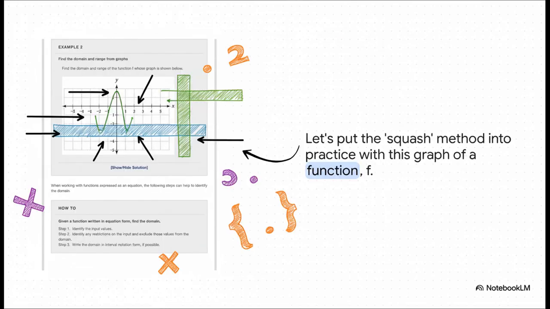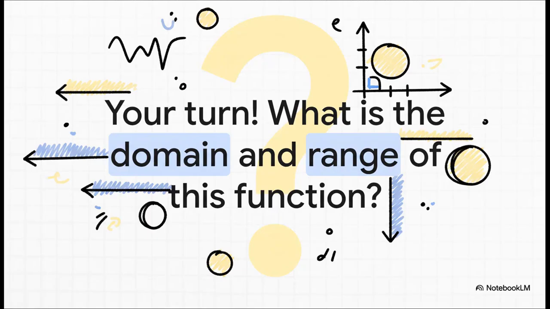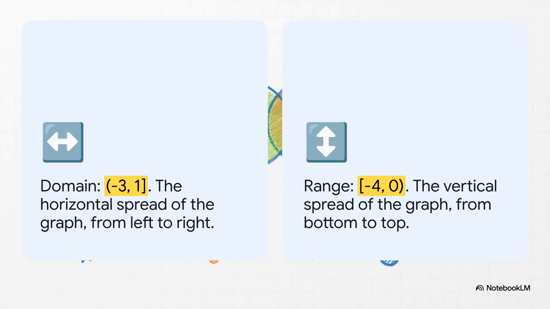Okay, let's put this into practice. Here's a new graph. Using that squashing or shadow method, I want you to take a look and see if you can figure this one out. It's your turn. Go ahead and use that squashing method. Pause for a second if you need to. See if you can figure out the domain, that's the horizontal spread, and the range, the vertical spread, of this function. So, did you get it?